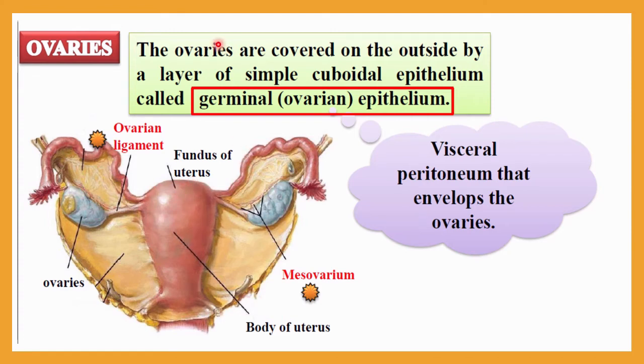The ovaries are covered on the outside. Here you can see the outer layer of the ovary is a simple cuboidal epithelium, generally called the germinal ovarian epithelium. Let me repeat, it is called the germinal ovarian epithelium. This ovarian epithelium is a visceral peritoneum that envelops the ovaries. It covers the whole ovaries, and that is called the visceral peritoneum.